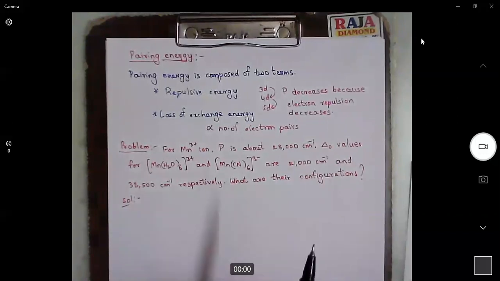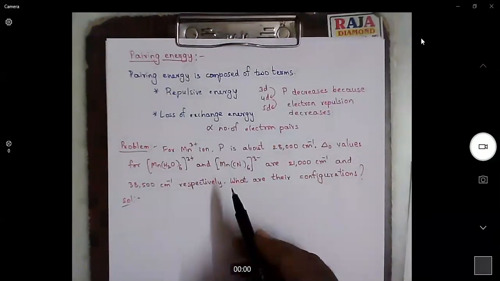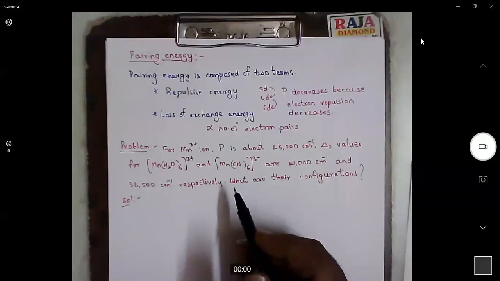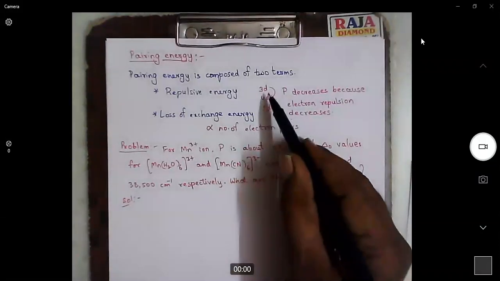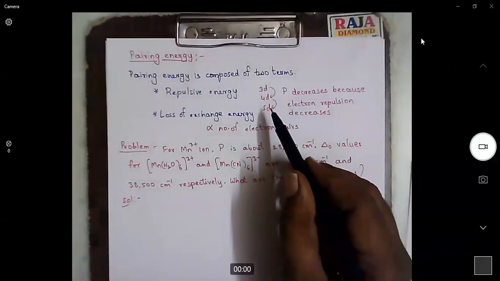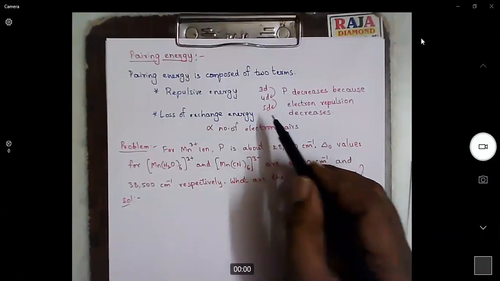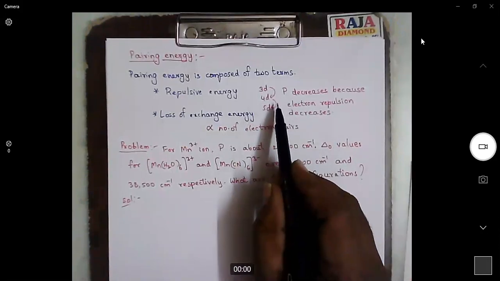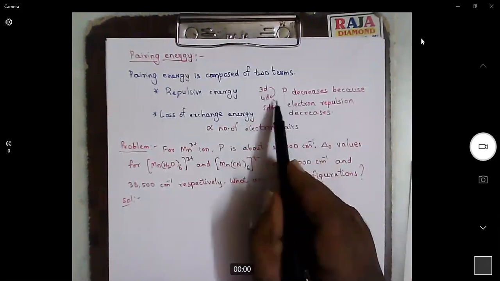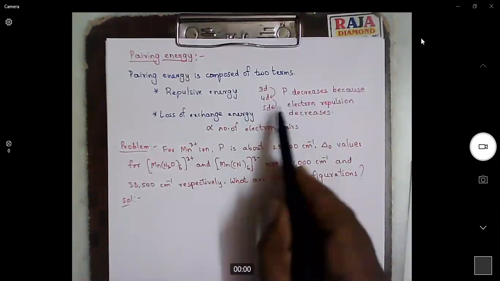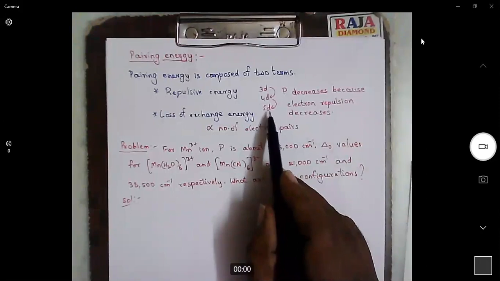Pairing energy is generally composed of two terms. One is repulsive energy and the other is loss of exchange energy. What is repulsive energy? Repulsion between neighboring electrons. Compared to 3D elements, 4D elements are larger in size. Compared to 4D, 5D elements are larger in size. When we increase the size of the atom, we can reduce the repulsions between the electrons. So that is why pairing energy will decrease from 3D to 4D and then from 4D to 5D.